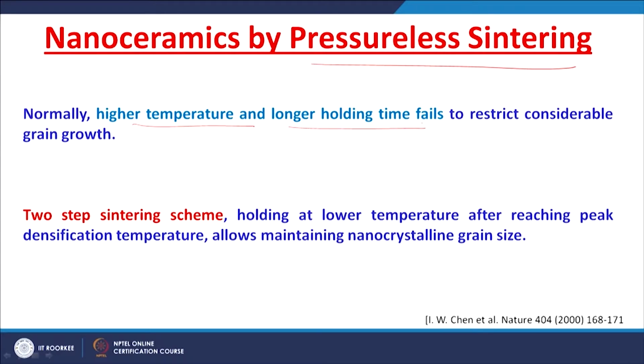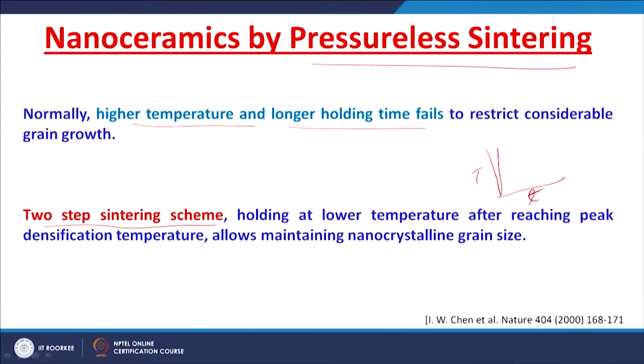But people have developed one very efficient scheme in pressureless sintering to develop nanoceramic material, which is the two-step sintering scheme. So, what do they do? In the two-step sintering scheme, you have a peak densification temperature. This is temperature and time. After achieving the peak densification temperature, where you expect maximum densification is possible, immediately after that you decrease the temperature and hold it at a lower temperature for a longer time before you cool it to room temperature.